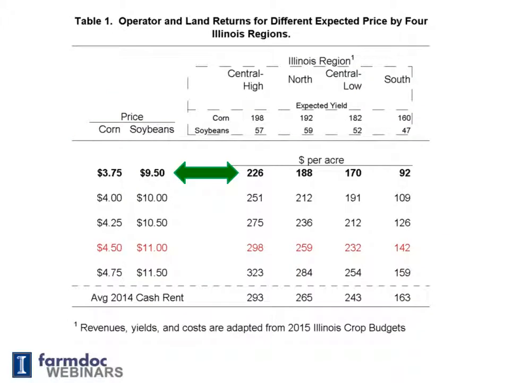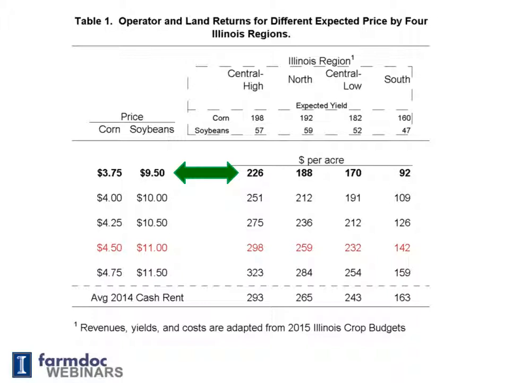Table 1, which is shown here, is actually projected for 2015 operator and land returns, but if we do not see substantial declines in non-land cost, it will also be applicable to 2016. Then, if we're looking at prices of $3.75 and $9.50 come this fall for 2016 delivery, these will be our projections of operator and land returns, and again that will be below where average cash rents were for at least 2014 and would signal a decline in cash rents.